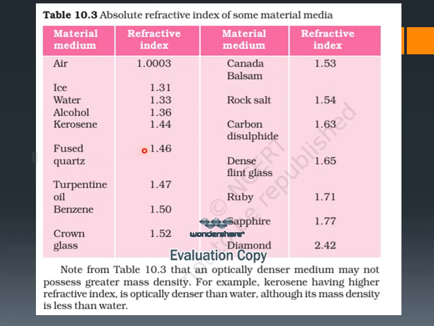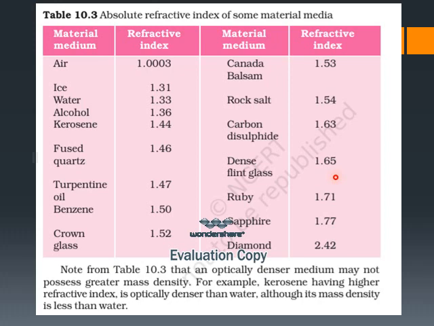Turpentine oil, benzene, these are all materials which allow the light to penetrate, and their refractive indices are given over here. It is 1.47, 1.50. Crown is a type of glass which has a refractive index of 1.52. And these are some of the other materials. Flint glass, Canada balsam, these are types of glasses which have the refractive index of 1.53 and 1.65.